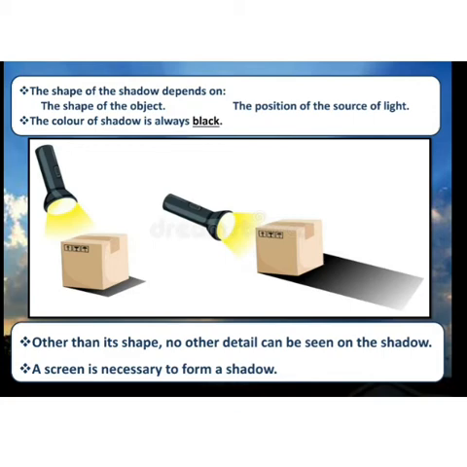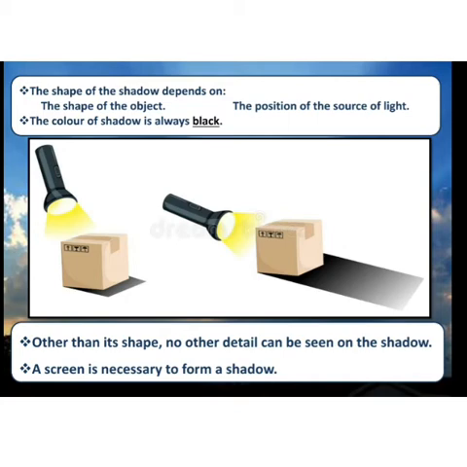When we have kept a torch just above the carton, the shadow in the first image is very small. But when the torch is in front of the carton, the shadow will be long enough. So the shape of the shadow depends on the shape of the object and the position of the source of light.